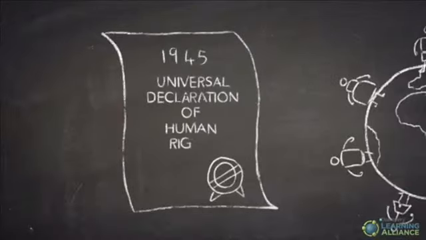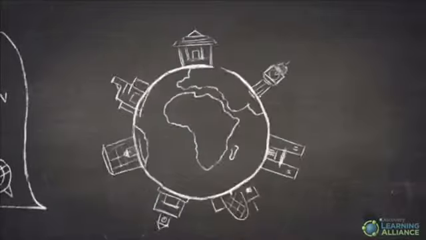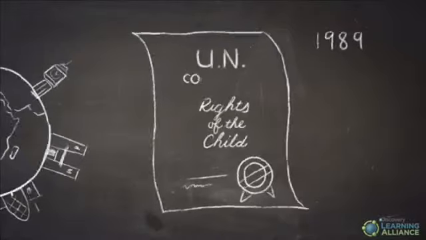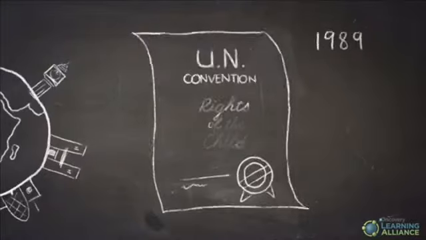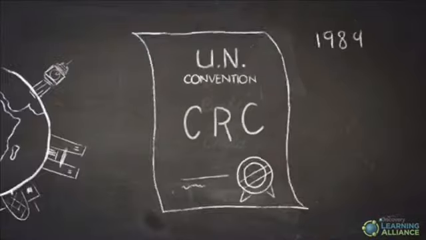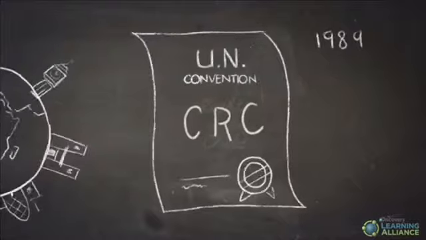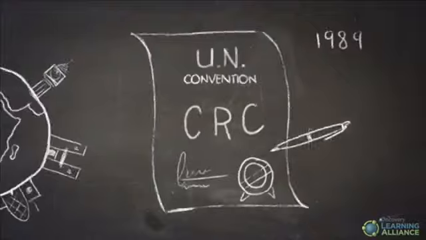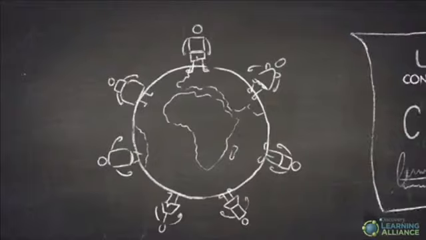Declaration of Human Rights. Governments across the world realized that there was a need to give special attention to the rights of children. So, in 1989, governments adopted the United Nations Convention on the Rights of the Child, popularly known as CRC. This convention guides governments and all citizens, young and old, on what the human rights mean for children and what should be done so that children can enjoy these rights. By signing the Convention on the Rights of the Child, governments around the world promised all children these same rights.